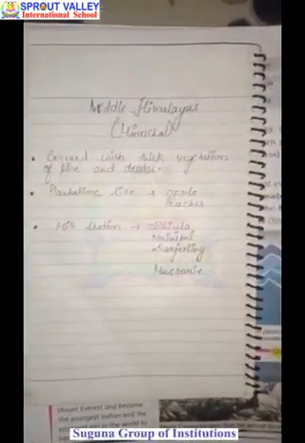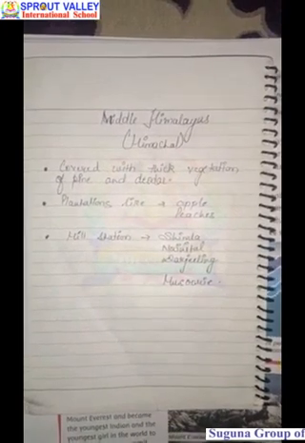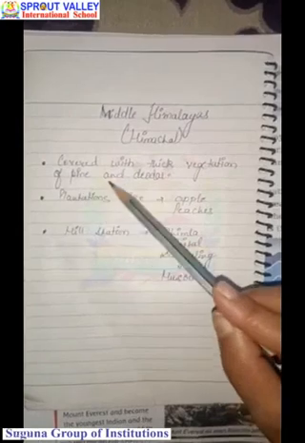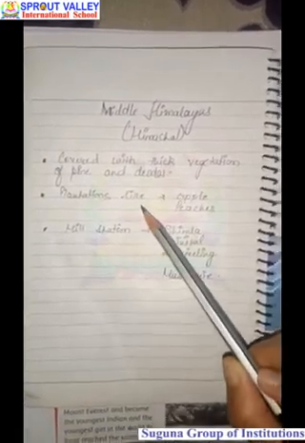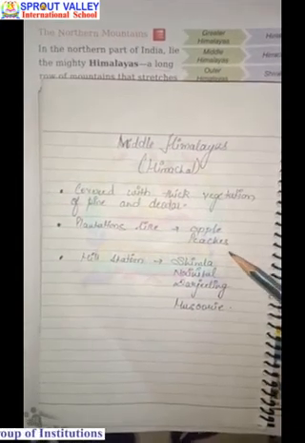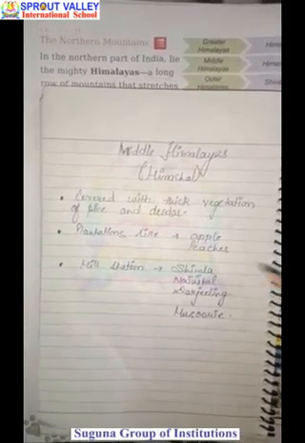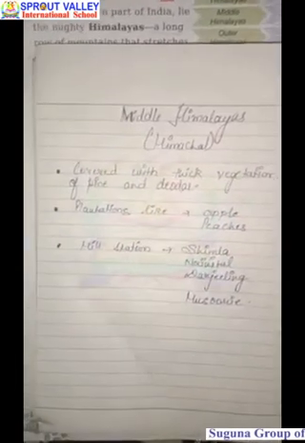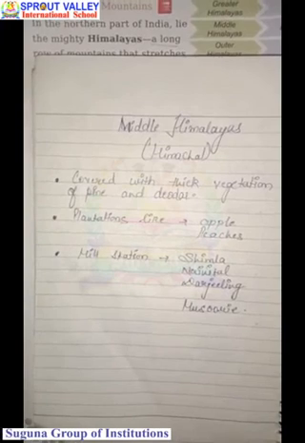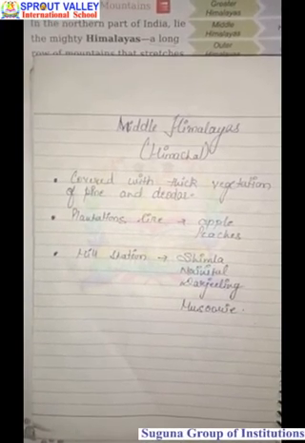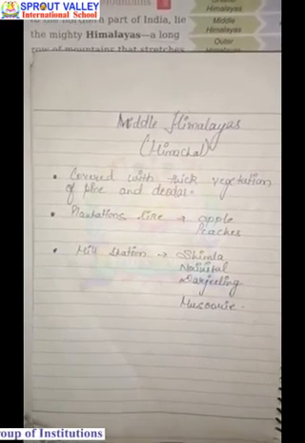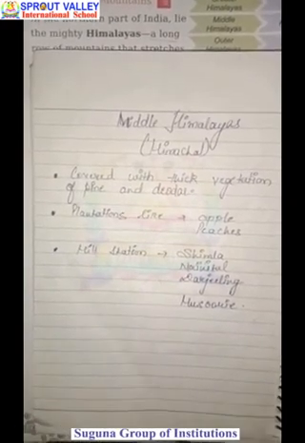These are Middle Himalayas. This is also known as Himachal. This is covered with thick vegetation of pine and deodar. Plantations like orchards of apple and peaches are very common here. Most people here live in the beautiful hill towns that also attract many tourists during summers. Hill stations like Shimla, Nainital, Darjeeling, Mussoorie are very important in the middle range of Himalayas.